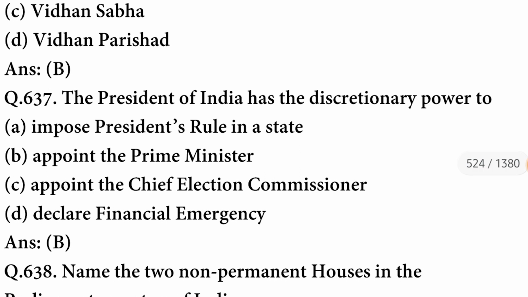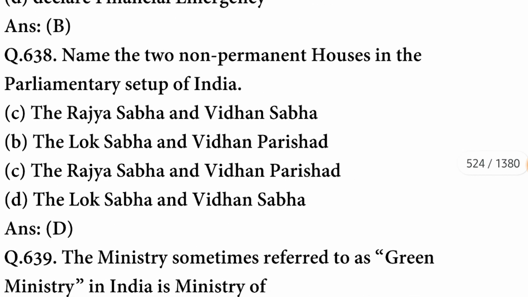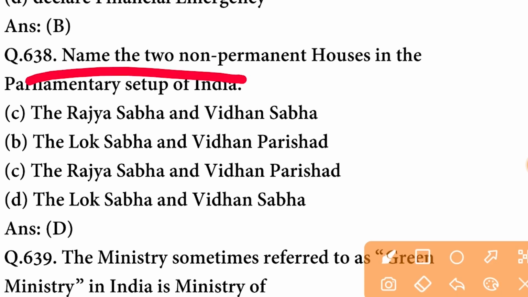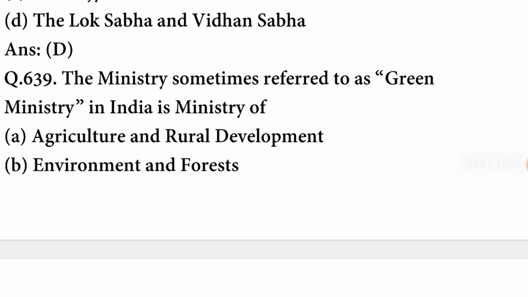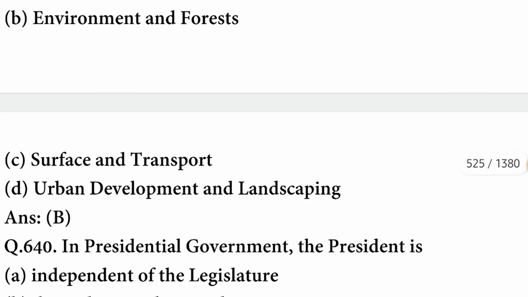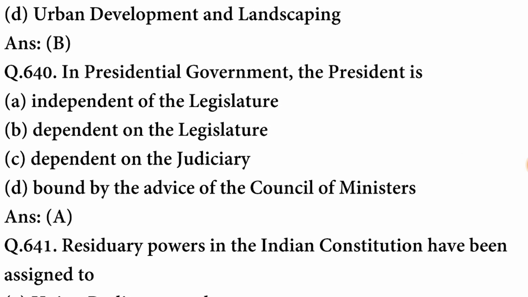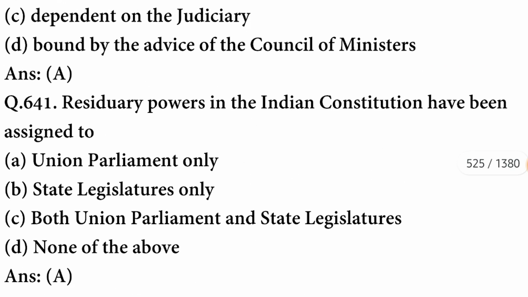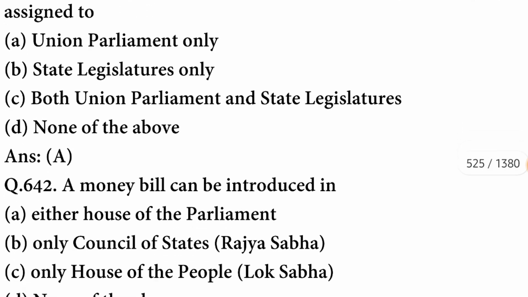The President of India has the discretionary power to appoint the Prime Minister. Name the two non-permanent houses in the parliamentary setup of India. Two non-permanent houses are the Lok Sabha and Vidhan Sabha. The option is correct. The ministry sometimes referred to as Green Ministry in India is the Ministry of Environment and Forest. In presidential government, the president is independent of the legislature. Residuary powers in the Indian Constitution have been assigned to the Union Parliament only.